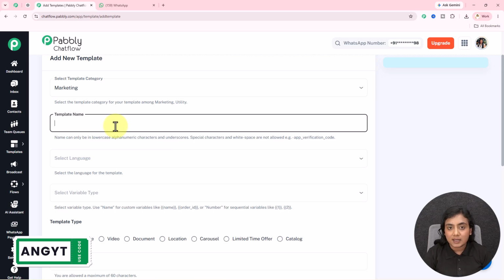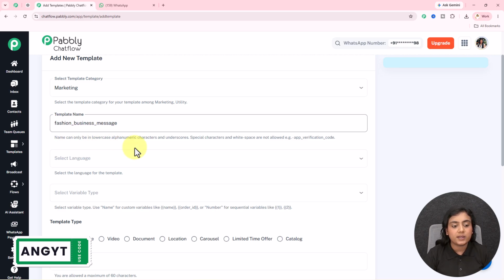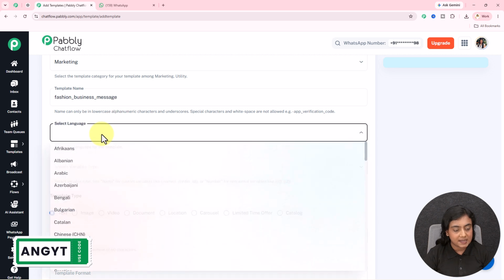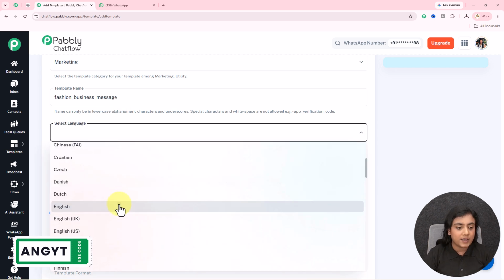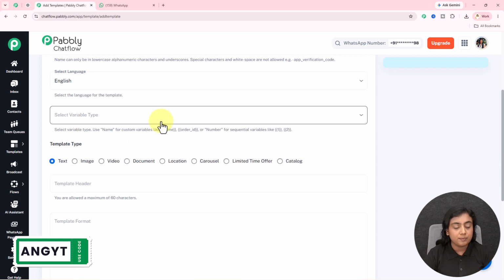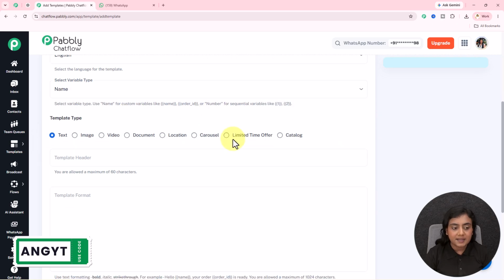For the name of the template, I'm going to write it as fashion business message in lowercase without space. You have to enter the name just like this. I am creating this template in the language English, so I'll select English right here. Next, it is asking for the variable type. Now if in your template you want to add a variable, you can select the variable type over here. I'm going to select name as the type.